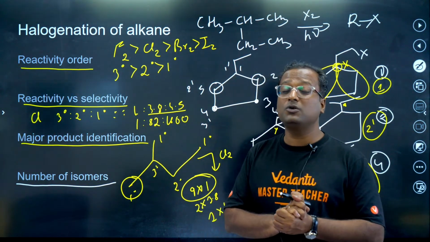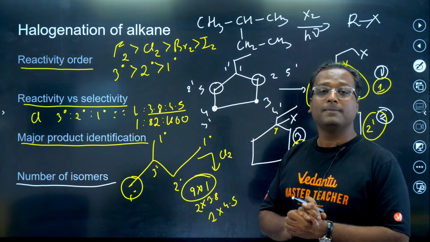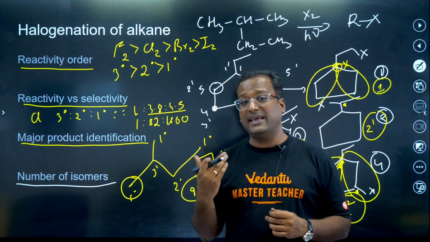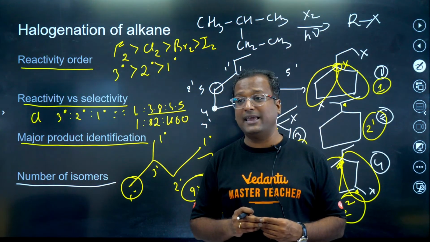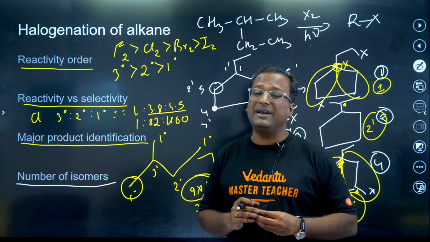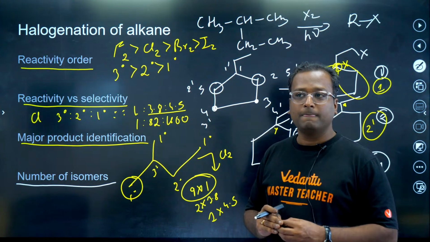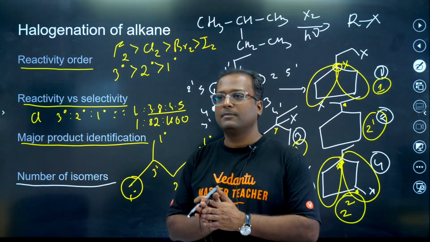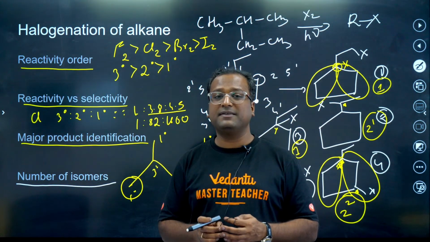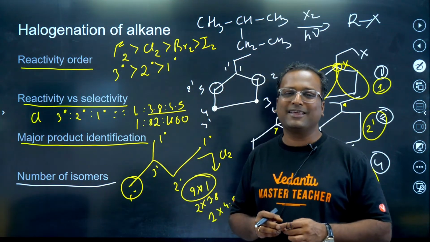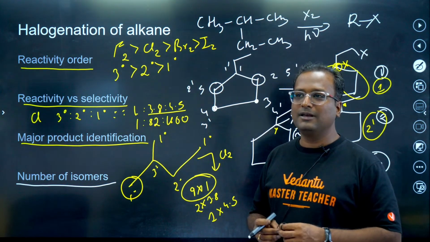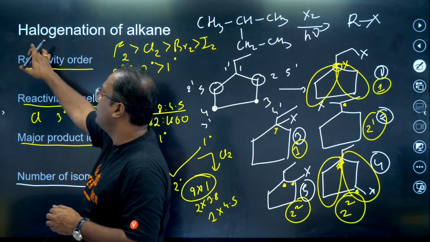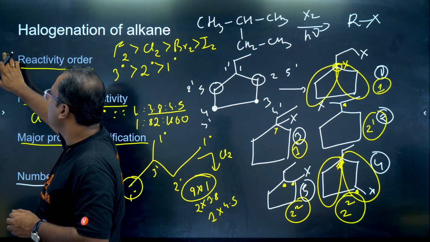Also, tell me, what do you think is the next reaction? We are in hydrocarbons, remember. So what do you think is the next reaction after halogenation of alkane? Which one should we be discussing? Any guesses? I'm sure you can guess. Hydrocarbon chapter is on. Alkene, absolutely correct, Karthik. And next we are going to talk about reactions related to alkene.